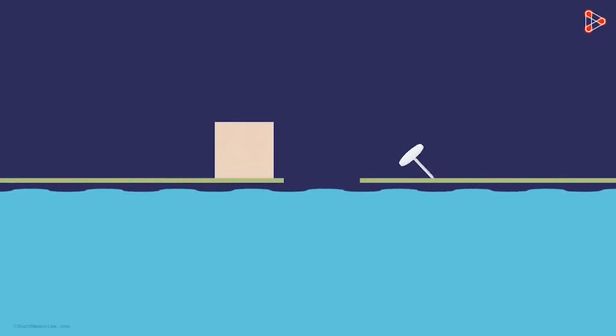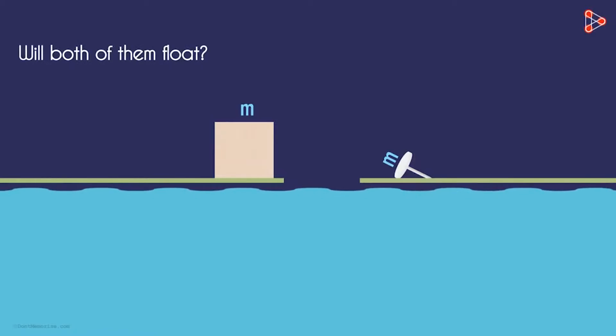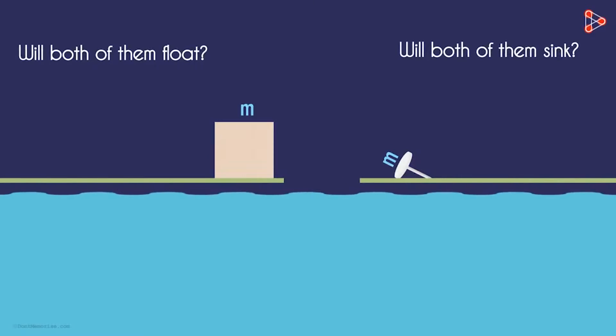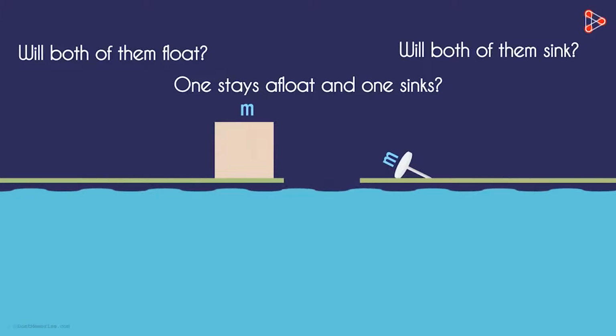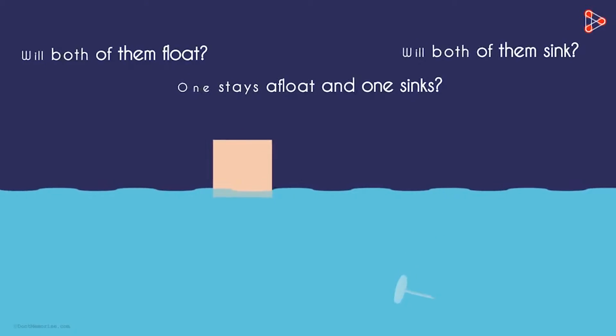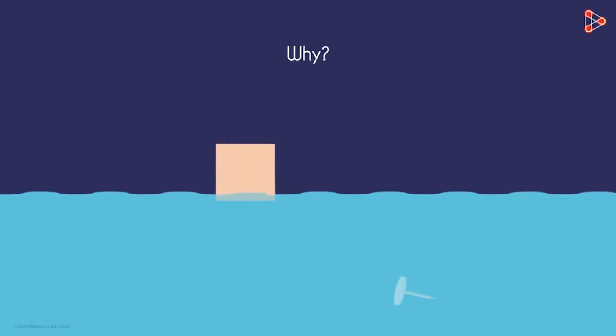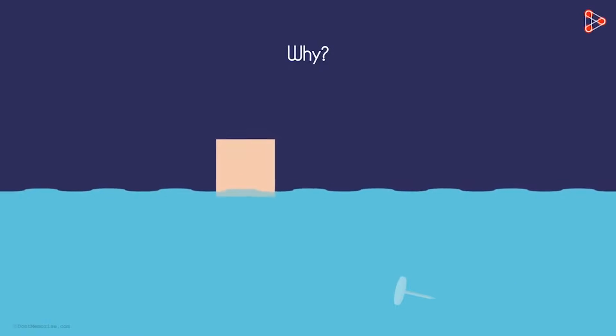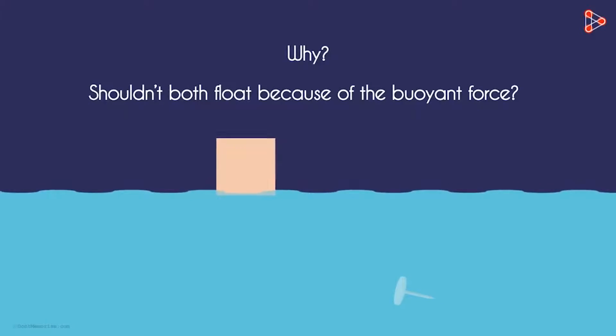This is the example we left at in the previous video. If we drop a piece of balsa wood and a metal pin of the same mass into the water, what will happen? Will both of them float, or will both of them sink? Or one stays afloat and one sinks? Just by intuition, we can say that the wooden block will float and the metal pin will sink. But if they're of the same mass, why does that happen? Shouldn't both float because of the buoyant force?